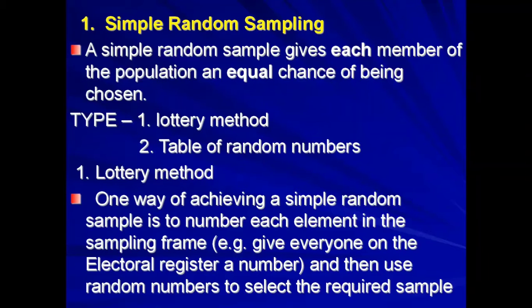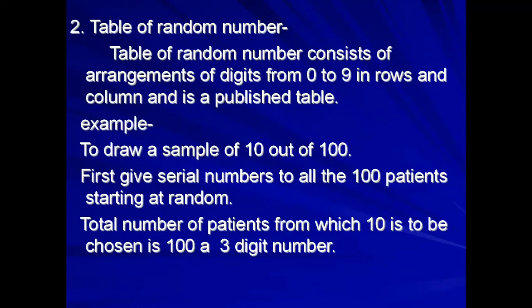So the lottery method, as the name suggests, is one way of achieving a simple random sample, which is to number each element in a sampling frame. For example, giving each and every person on the electoral register a number, and then using random numbers to select the required sample size.